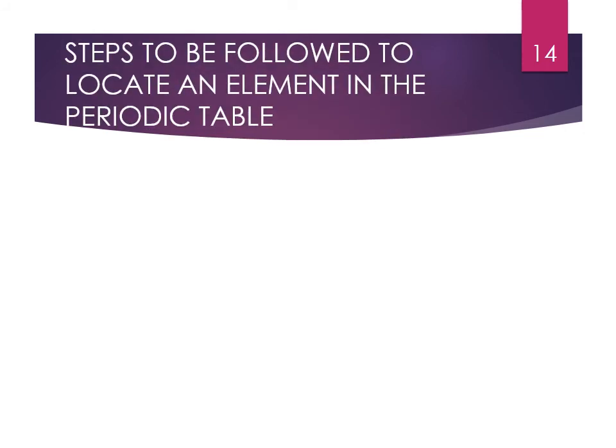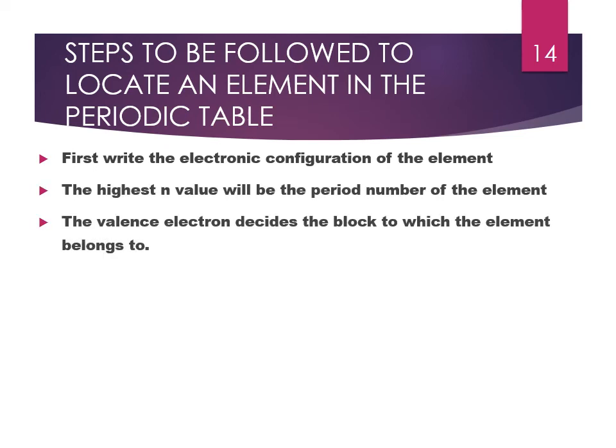Now we shall learn the different steps to locate an element in the periodic table. First, write the electronic configuration of the element. Find out the highest n value. The highest n value gives the period number of the element. The valence electrons decide the block to which the element belongs.